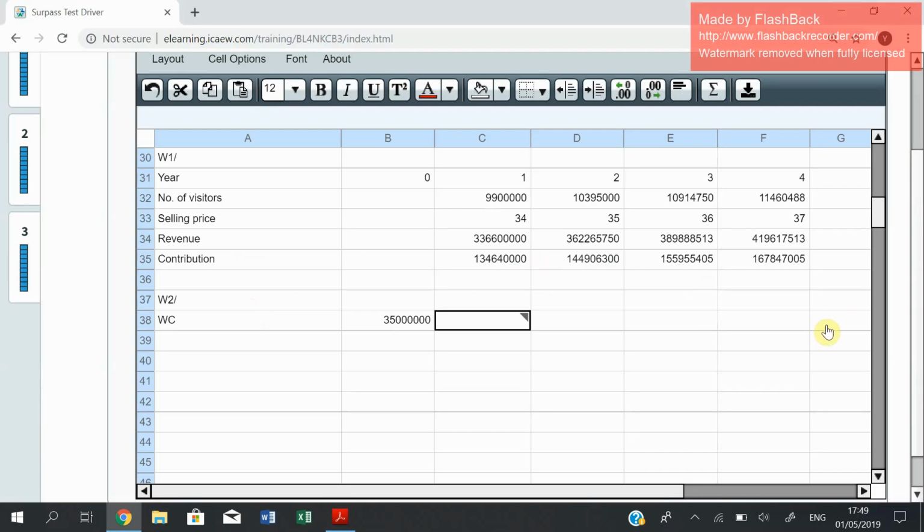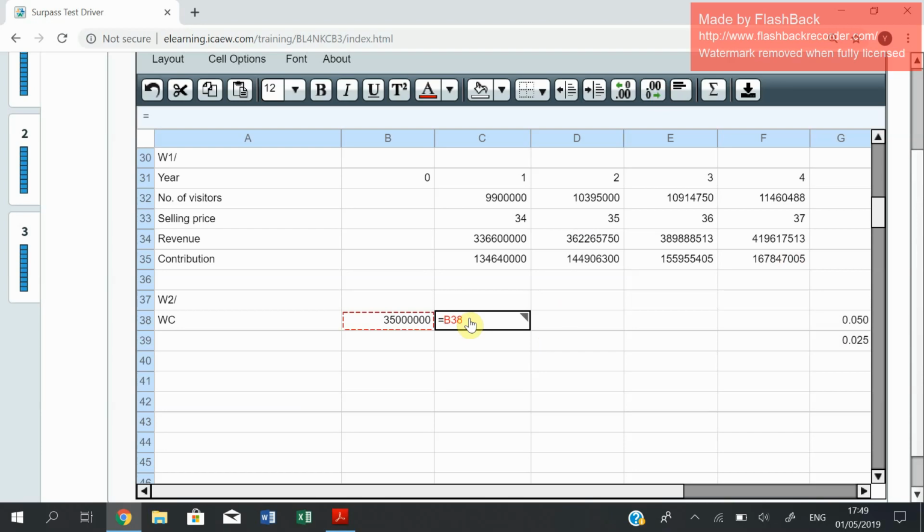Bear in mind that the sales volume growth, the number of visitors, increases by 5%, 0.05. And the selling price, based on our equation, was inflated by 2.5%. So this is the growth in selling price and the growth in number of visitors.